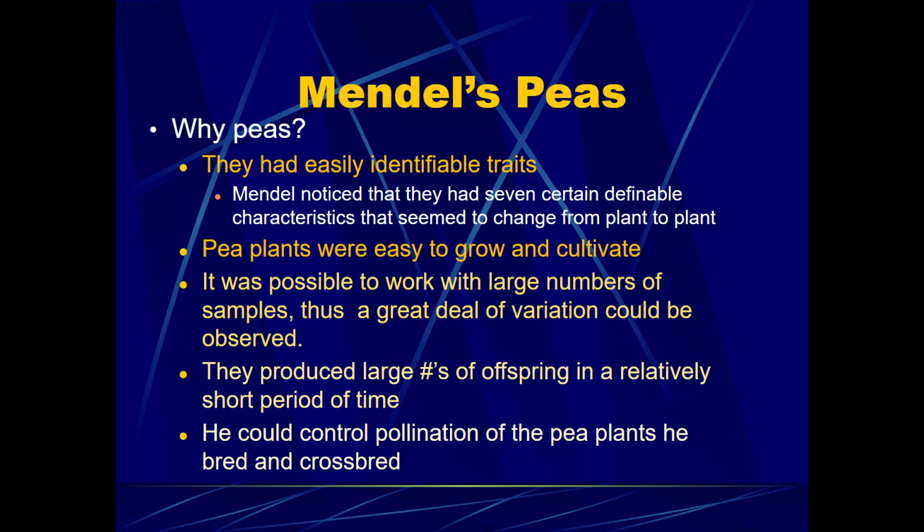The pea plants were very easy to grow as well. They're easy to grow and cultivate and crossbreed. And you could work with pretty large numbers of samples, and therefore you could identify and observe great variation during one particular generation. And they also produce large numbers of offspring in a pretty short period of time for a plant, and he could control pollination of the pea plant that he bred and crossbred. That goes back to them being very easy to grow and cultivate.